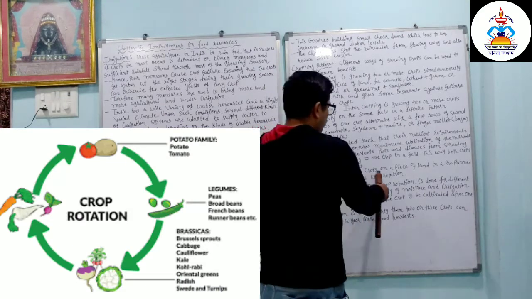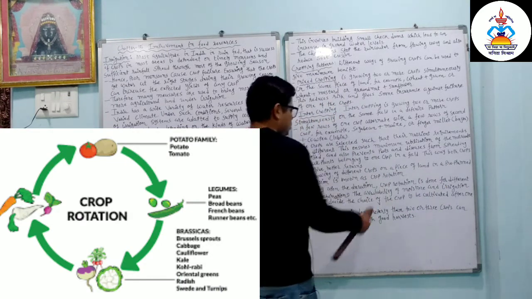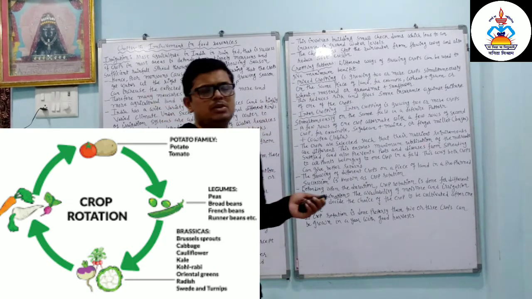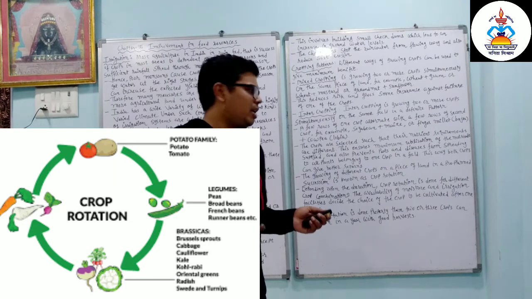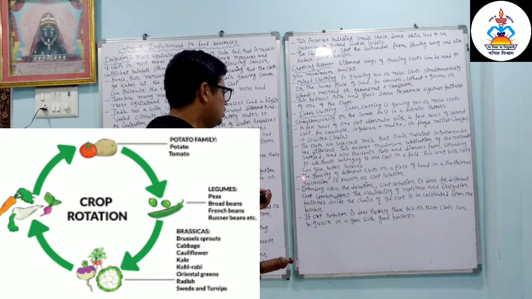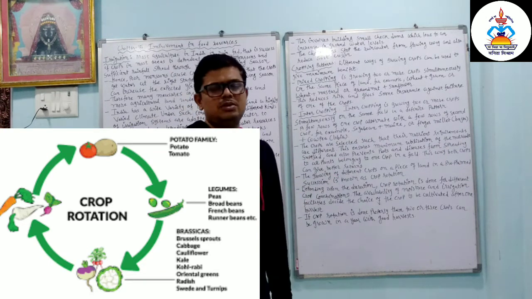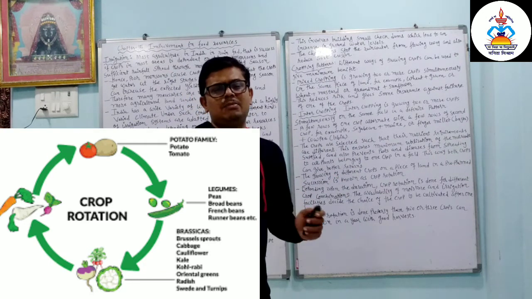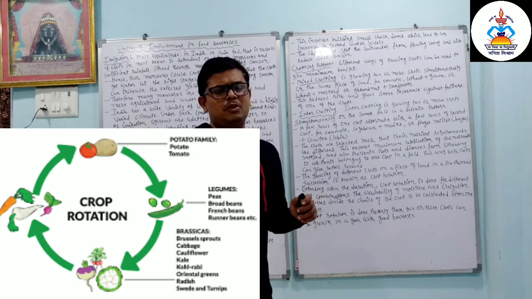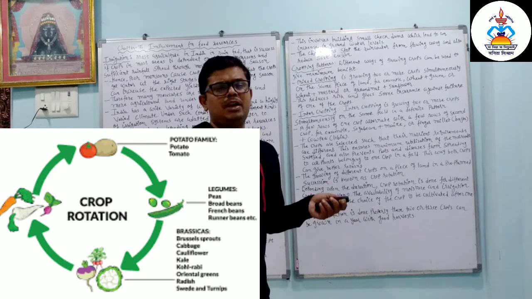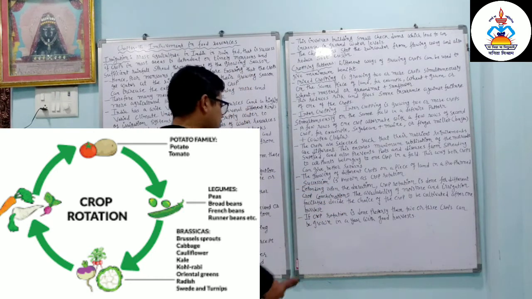The growing of different crops on a piece of land in a pre-planned succession is known as crop rotation. So what is called crop rotation? In a year we take different types of crops, one, two or three times, that is called crop rotation. As well as we can maintain the fertility of the soil, because different types of crops have different nutrient requirements.